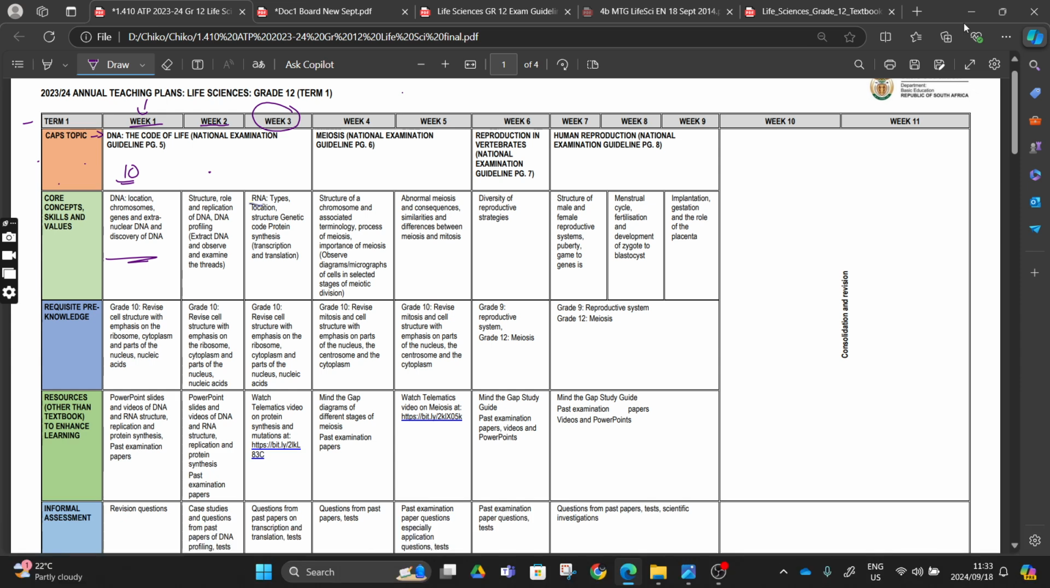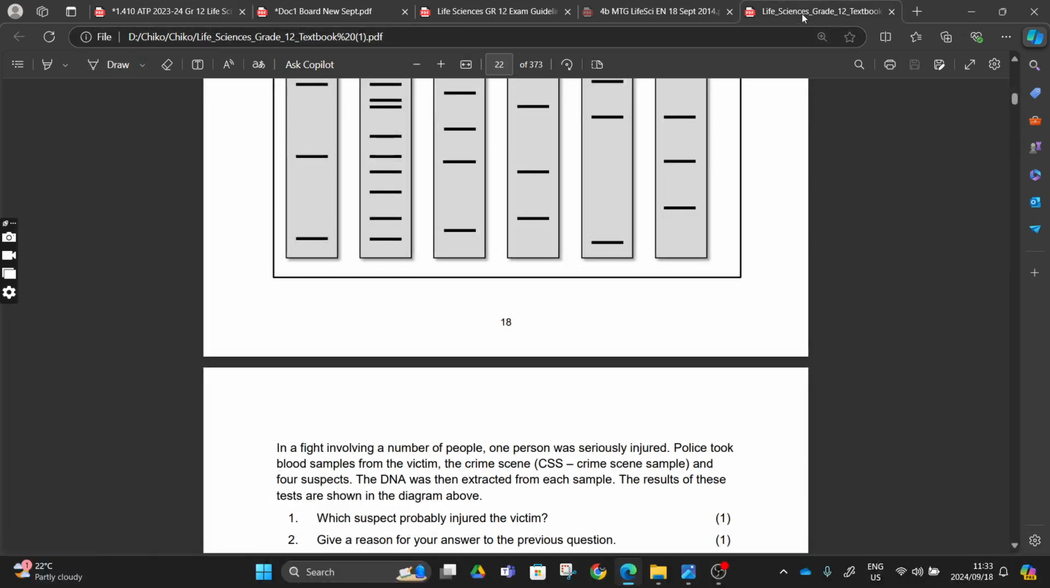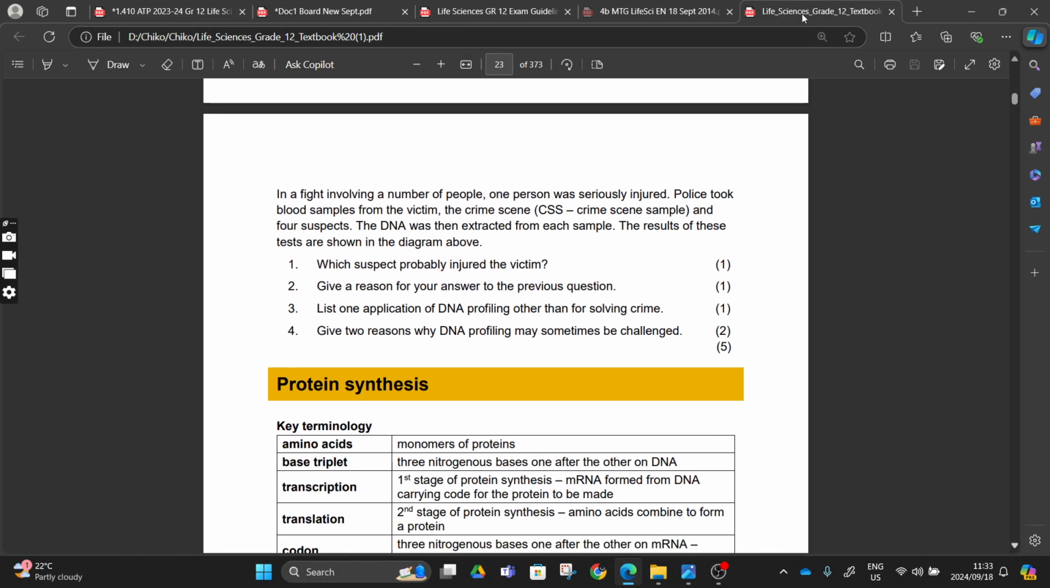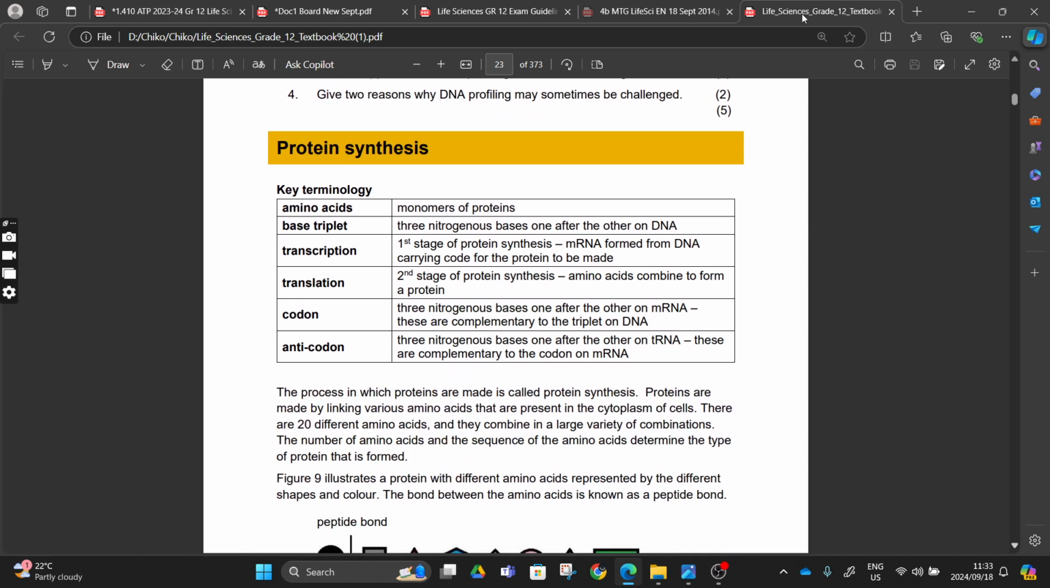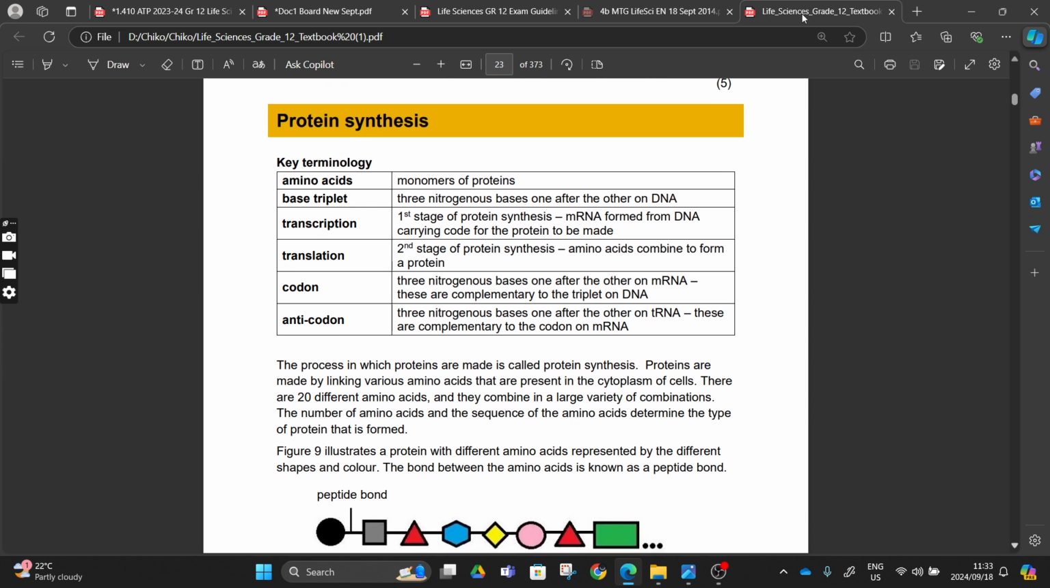Yesterday we managed to do the RNA types and the locations. Today we'll be dealing with protein synthesis, transcription, and translation in our 10 minutes video. Yesterday we covered up until here, and today we'll be dealing with protein synthesis. Let me do my timer and then we are on, guys. Protein synthesis. What is protein synthesis? Protein synthesis is the process in which the proteins are made, right?